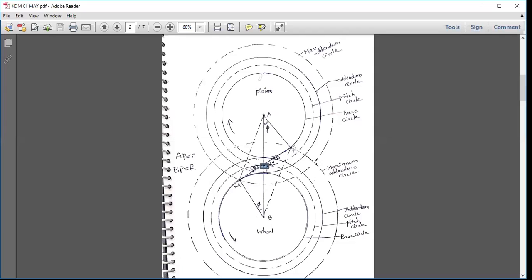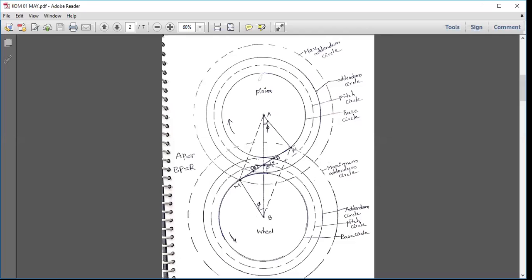Now that means every time the two pitch circles will be having a common point, and at this common point the two pitch circles will have a common tangent. To this point the motion is transmitted. Now let us see another terminology.